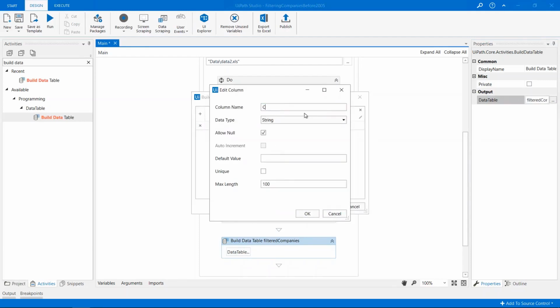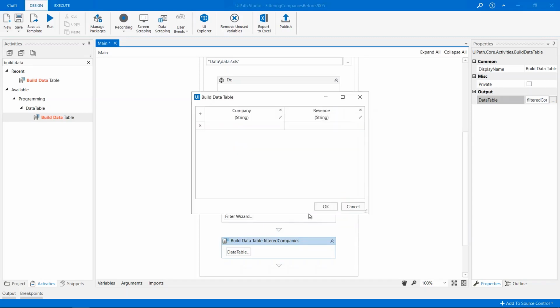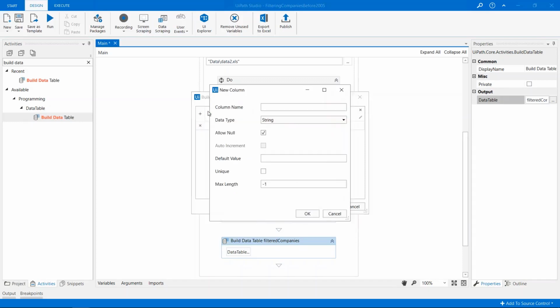We'll call the first column company, leave the string type as it is, and disable blank cells. The second column is called revenue and holds data of the string type as well. And we've reached the final column. Let's call it founding year and set the data type to integer.